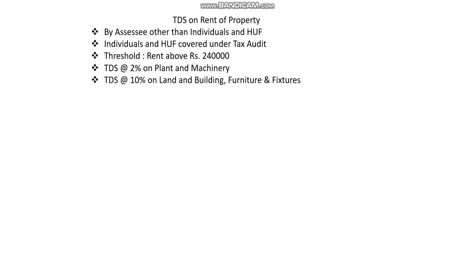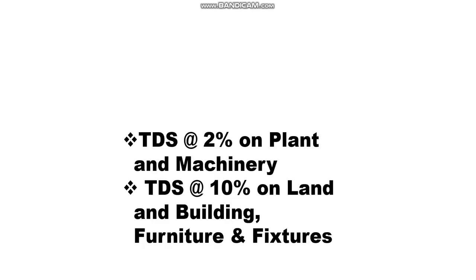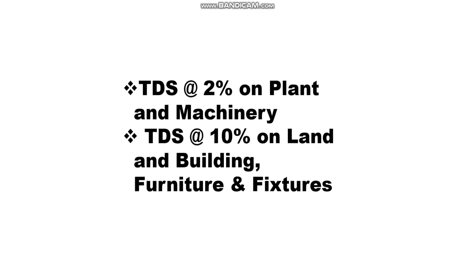There is TDS at the rate of 2% on plant and machinery and TDS at the rate of 10% on land and buildings, furniture and fixtures. Also, there may be a case when there is composite letting out of property as well as plant and machinery. In that case, we have to segregate the amount to be paid for plant and machinery and the amount for land and building as well as furniture, and respectively 2% and 10% we have to apply on the rent for plant and machinery and land and building.